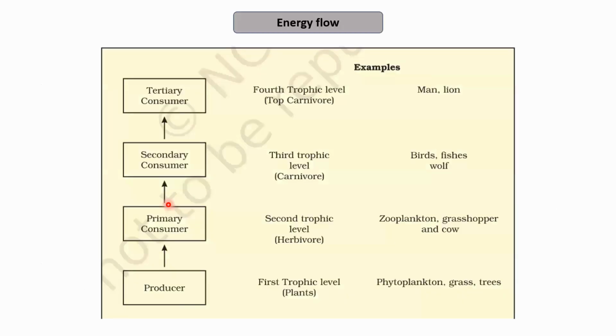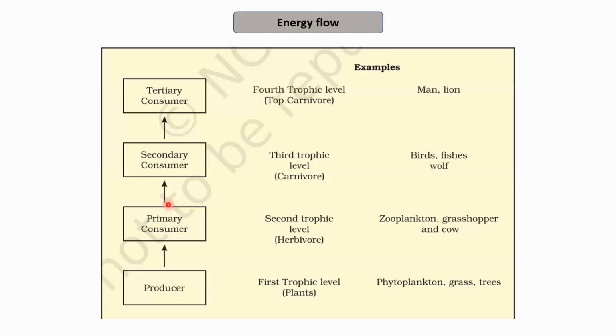The next aspect is energy flow. Today I will only give a brief introduction, but we will learn about energy flow in detail in the next class. So the energy which is produced by the producers at the first trophic level has to be transferred from one level to another level. There are 4 trophic levels that are present, though there may be more.